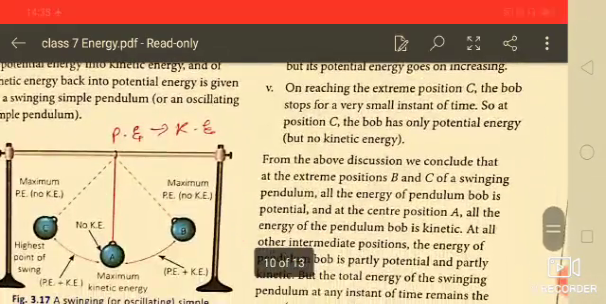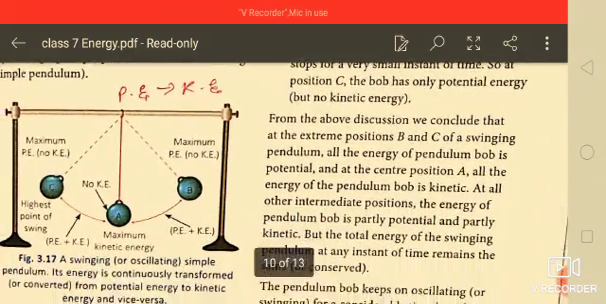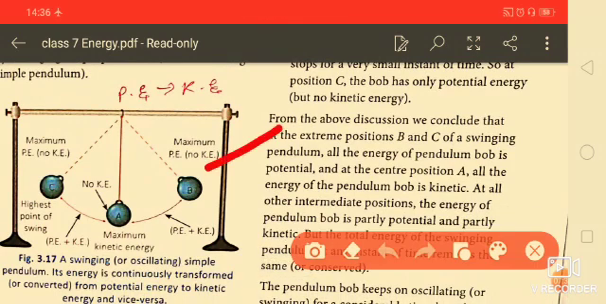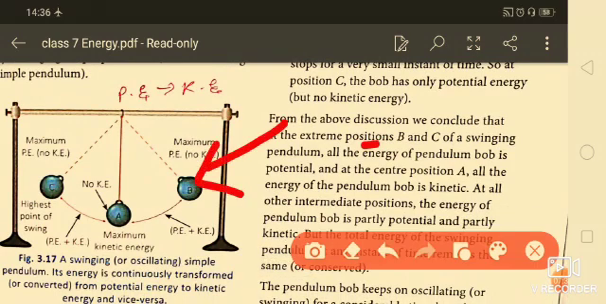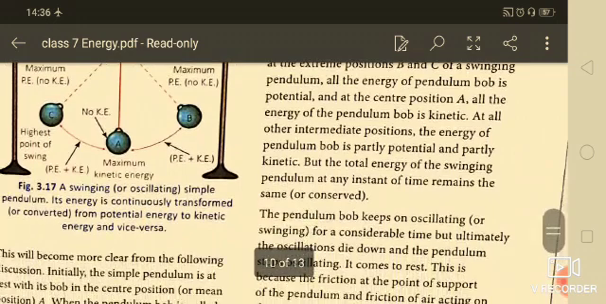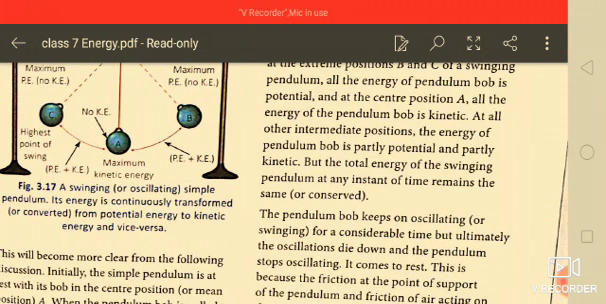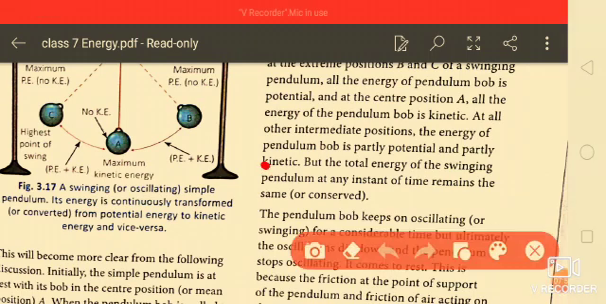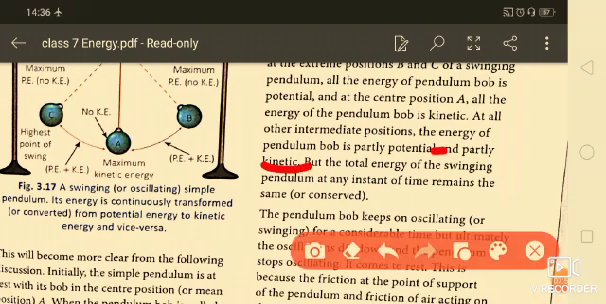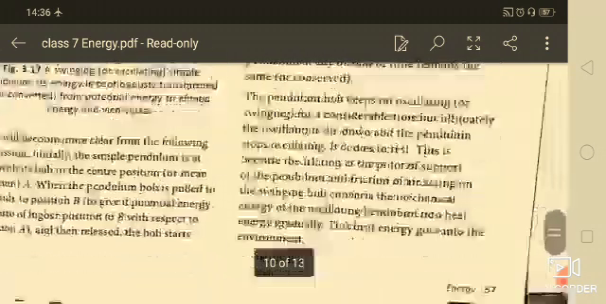Finally, from the above discussion and this figure, we conclude that at the extreme positions B and C of the swinging pendulum, all the energy of the pendulum bob is potential, and at the center position A, all the energy of the pendulum is kinetic. At all other intermediate positions, the energy of the pendulum bob is partly potential and partly kinetic, but the total energy of the swinging pendulum at any instant of time remains the same, or conserved.